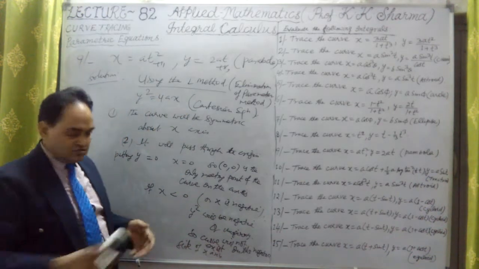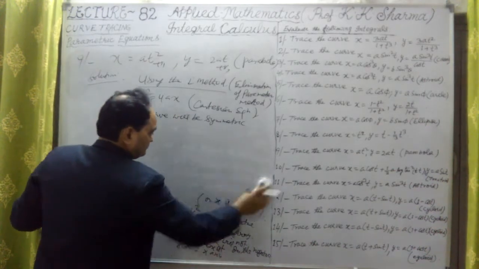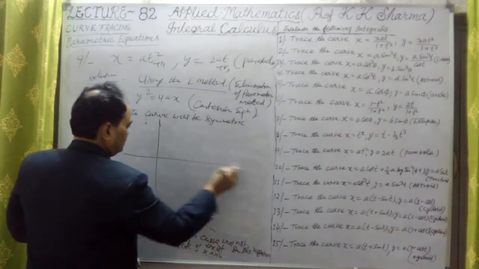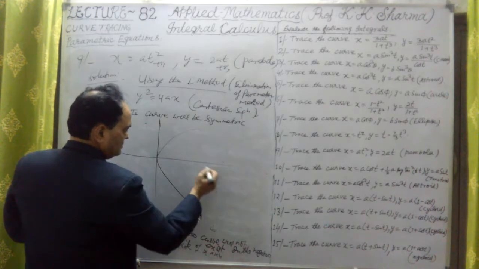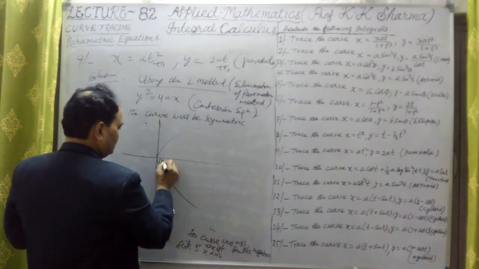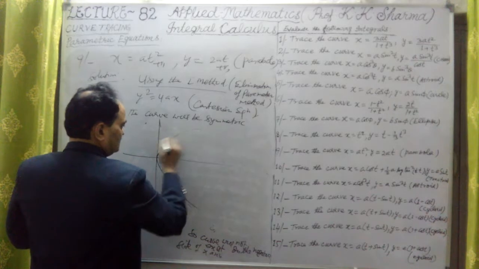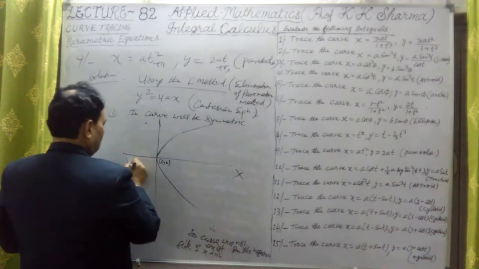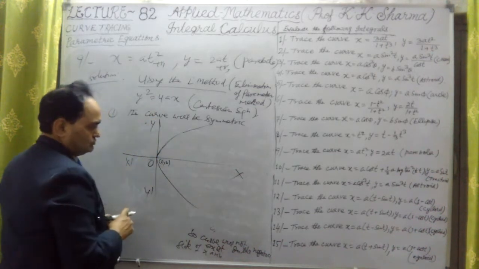That means the curve is simply... now let me draw that curve. We can just take some points here. This is the origin point we have taken. There is no other point on the curve meeting the axes, only the (0, 0) point. So this is the parabolic equation, with the x-axis, x dash axis, y-axis, y dash axis, and this is the origin O.